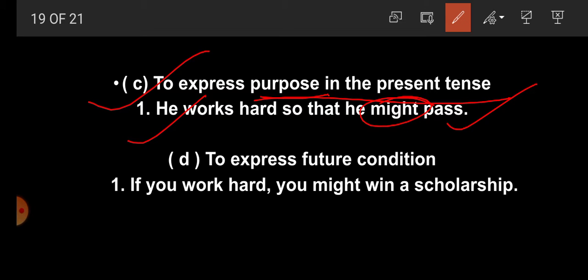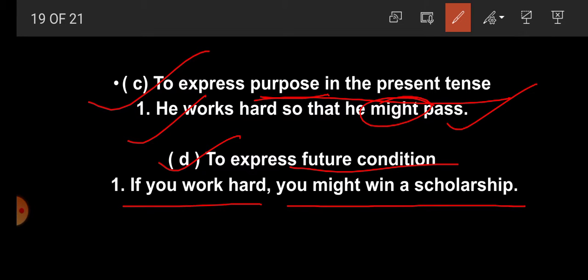Next one, to express future condition, we use might. For example, if you work hard, you might win a scholarship. Here there is a future condition. If you work hard in present, you might win a scholarship in future. So student, might is used to express future condition.